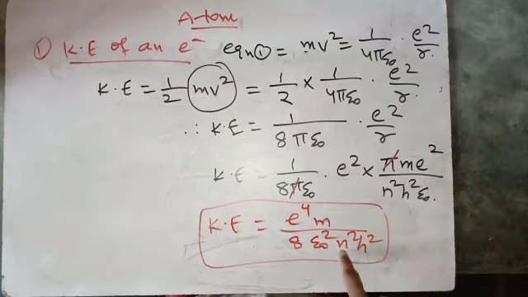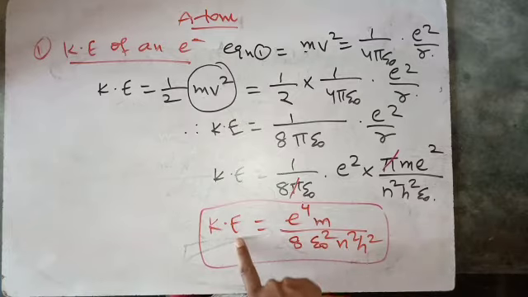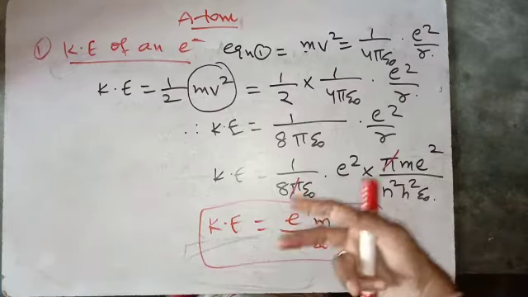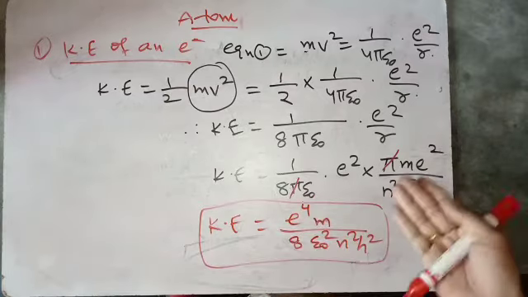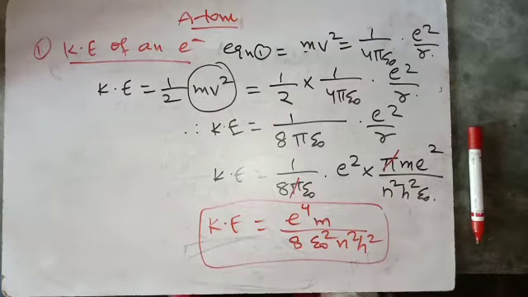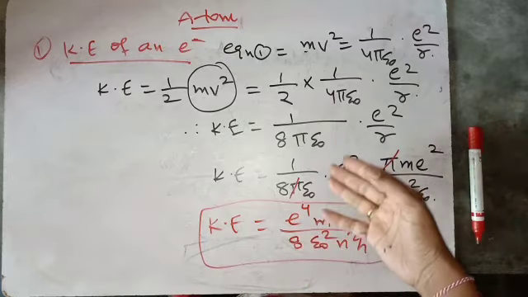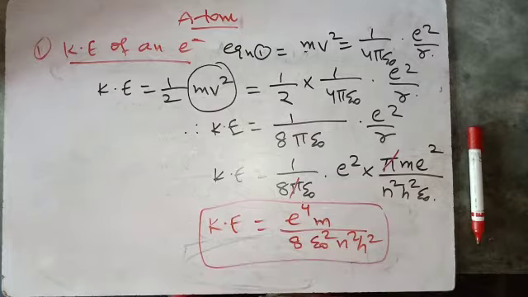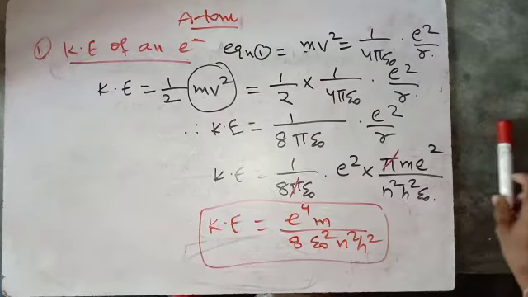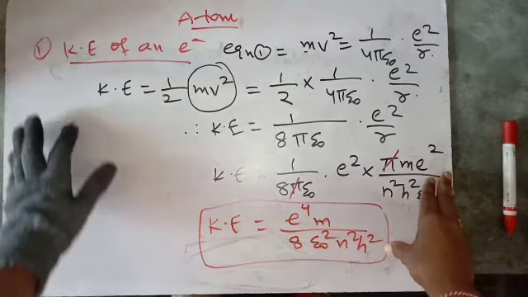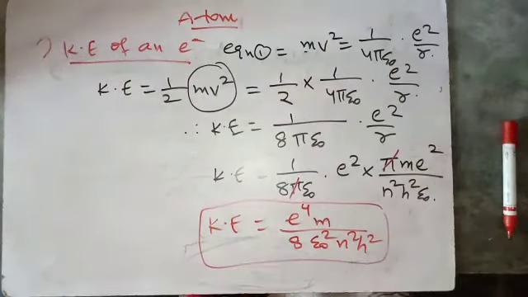If you substitute n is equal to 1, you will obtain the kinetic energy for first orbit. If you substitute 2, you will obtain the kinetic energy equation for second orbit, second excited state. This is the kinetic energy of an electron in the nth orbit according to Bohr's atomic model. We will also derive the potential energy for an electron in the nth orbit according to Bohr's atomic model.